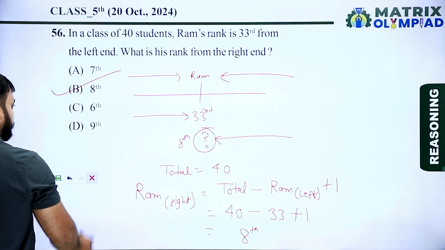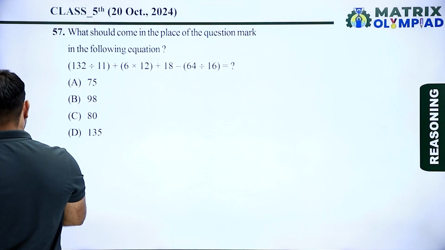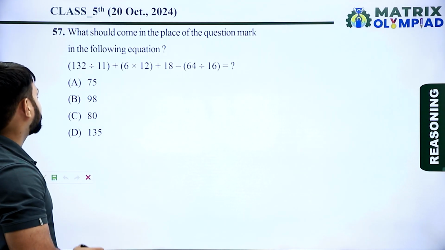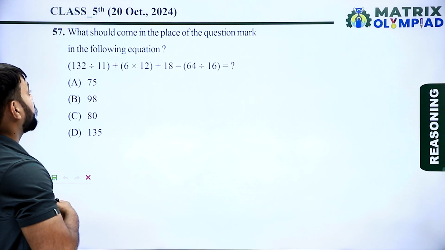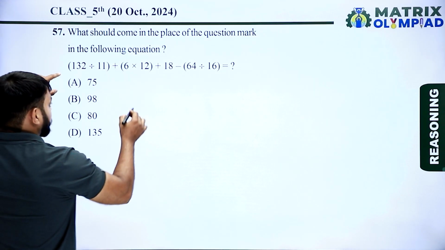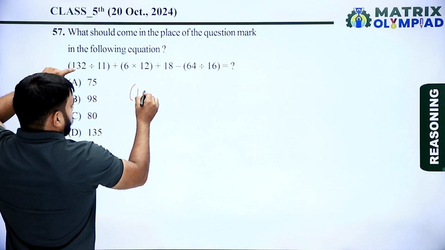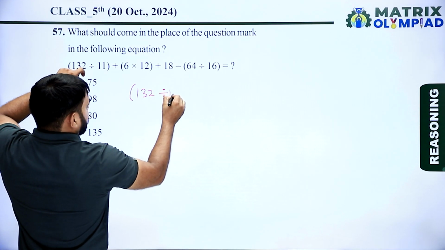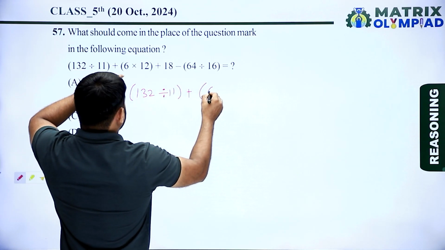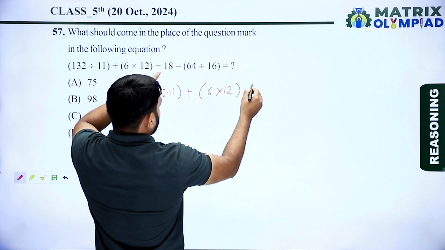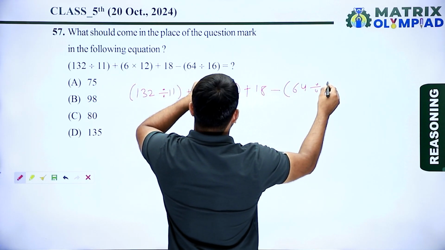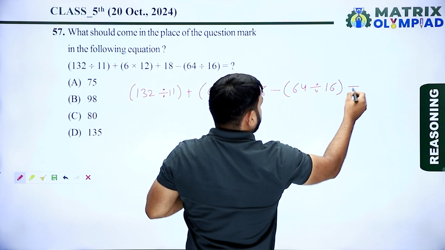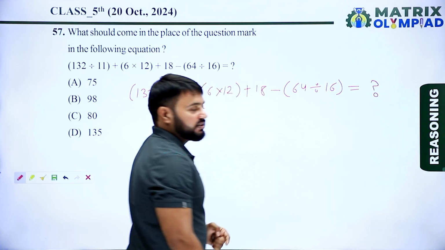Let's move on to the next question. Now next question is question number 57. What should come in the place of question mark in the following equations? So now equation is 132 divided by 11 plus 6 multiplied by 12 plus 18 minus 64 divided by 16. Find the value of given equations.